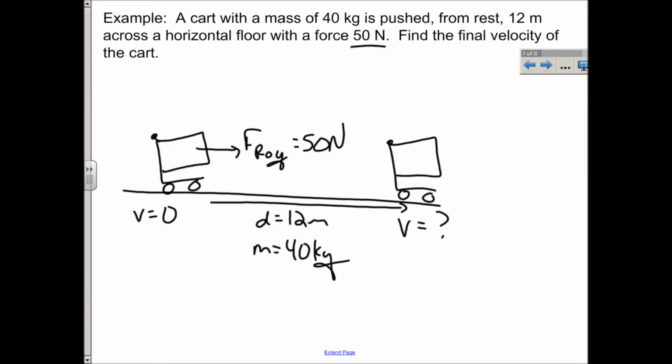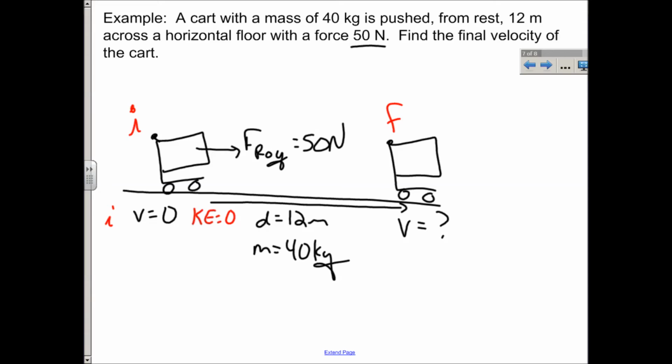So, this is tricky. We've got to think in terms of energy, right? So we're going to do a couple things. First of all, let's analyze the energy. Let's call this our initial point, and we're going to call this our final point. Over here at our initial point, we know the velocity is 0, which means that the kinetic energy is going to be 0, right?